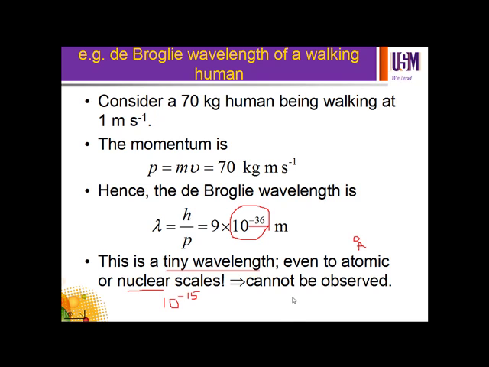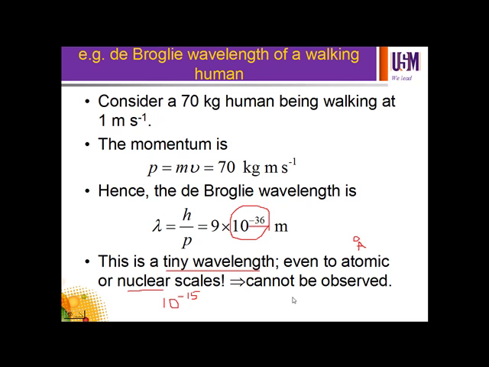The instruments we have at the moment cannot observe a lambda in the order of 10 to the power of negative 36. That's why we cannot observe a man walking. We cannot use any instrument at the moment to measure the wavelength generated by a human being walking at 1 meter per second. Okay?